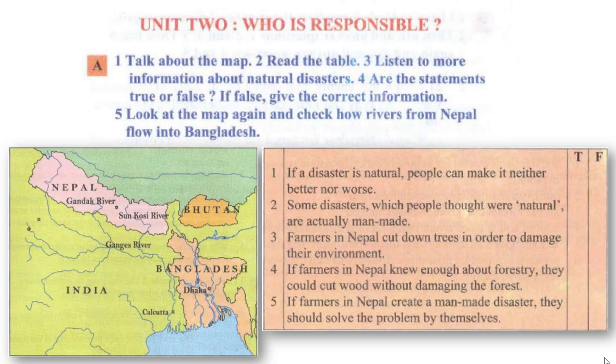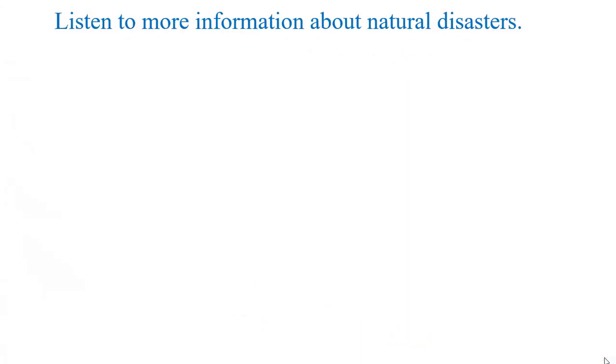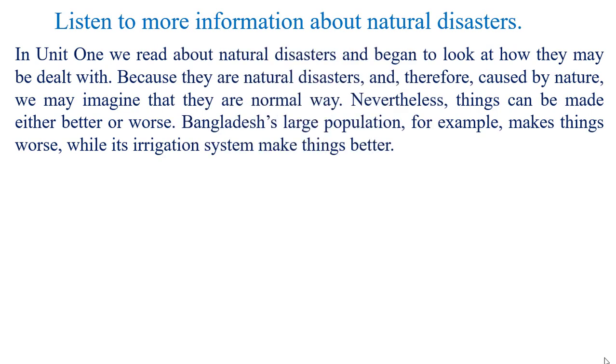We need to think together. And in order to check the answer, please listen to the information altogether.